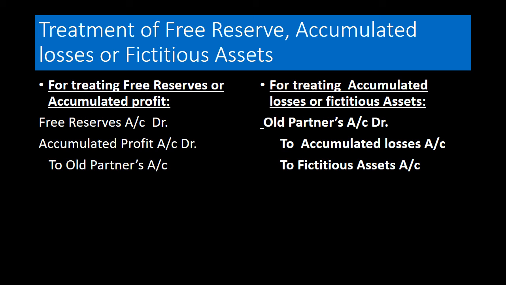Please keep this thing in your mind. At the time of writing off all the reserves, partners capital account must be credited because it will increase their capital, but losses decrease the capital. That's why their capital account must be debited while distributing accumulated losses or fictitious assets.